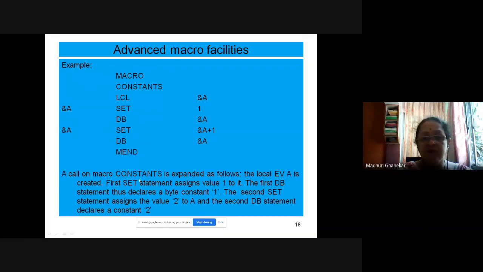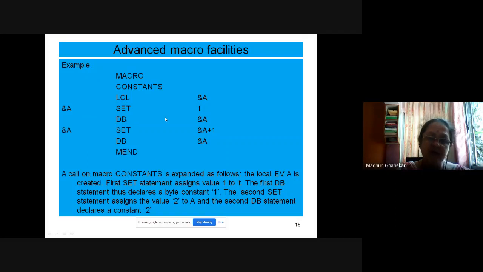So we will see what this constants macro is doing. A call on macro constants is expanded as follows. The local expansion time variable A is created. This is created because of LCL. Okay. First, the set statement assigns value 1 to it, making A equal to 1. The first DB statement thus declares a byte constant. I told you in place of DC, we are using byte constant, that is DB.